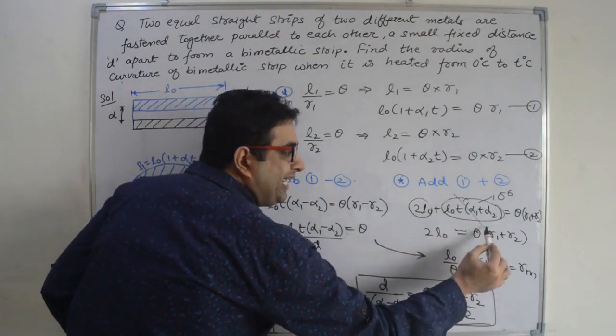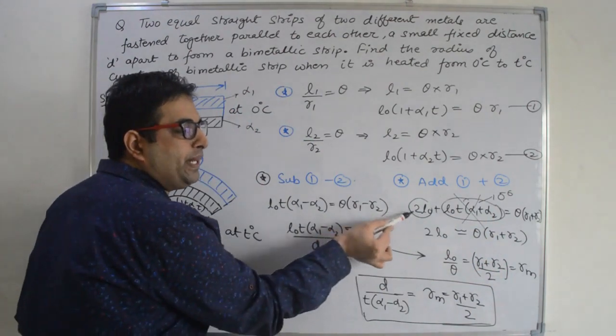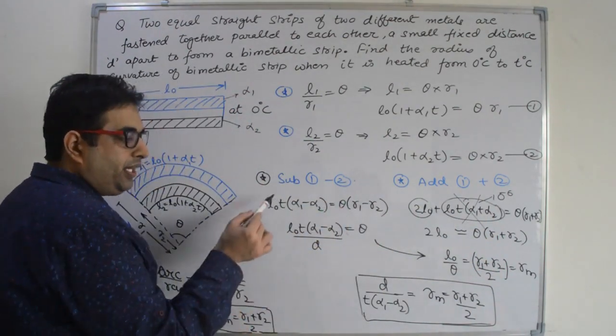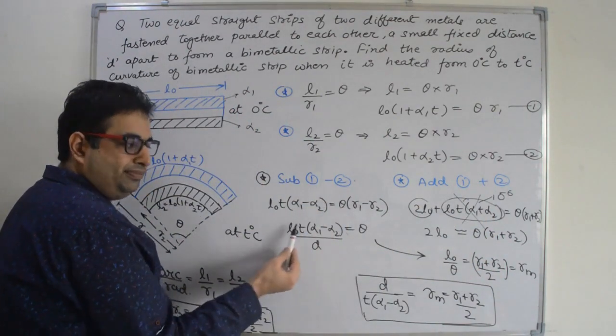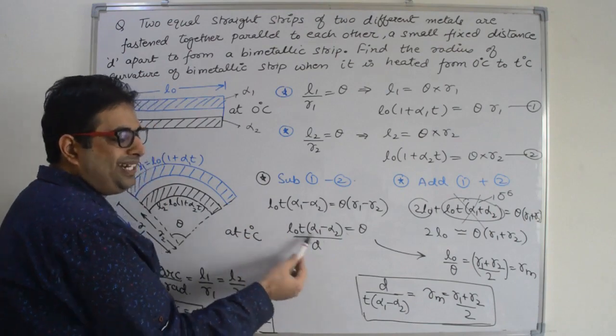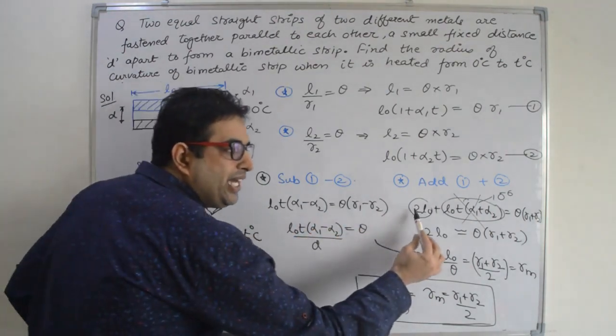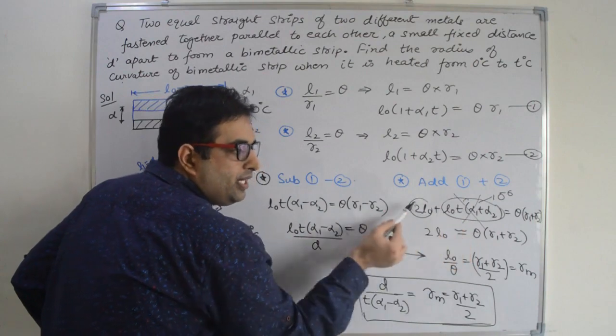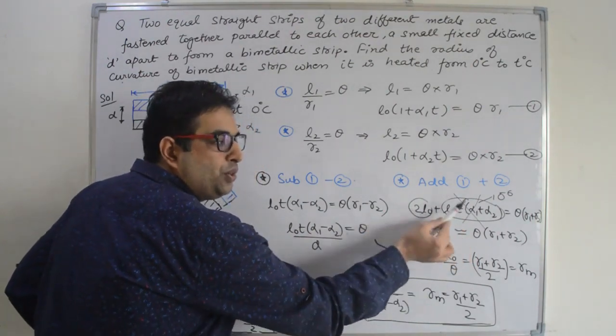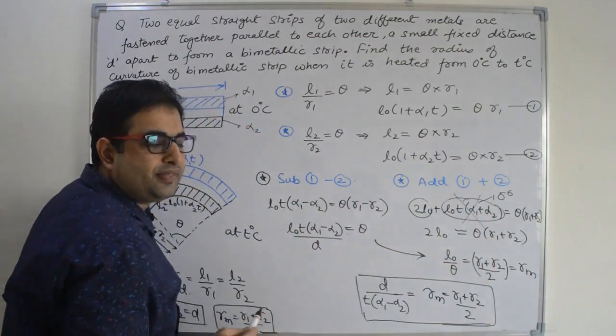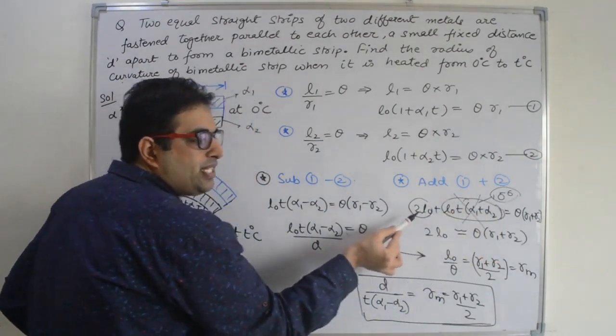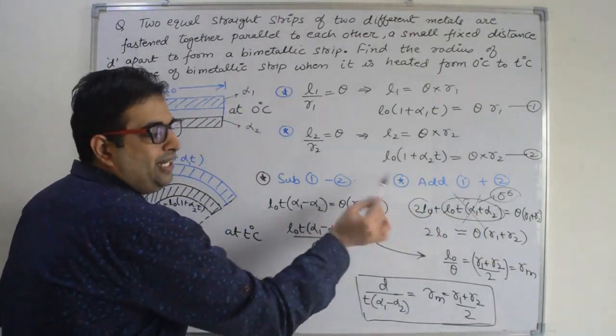So we can neglect this value in comparison to 2L0. Here we have only a single term; in a single term you can't neglect it. But here we have a comparison of two terms, and this value is much greater than this value. So I can neglect this term because of its very small value as compared to length L0.